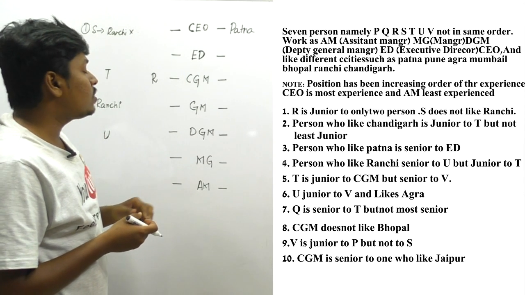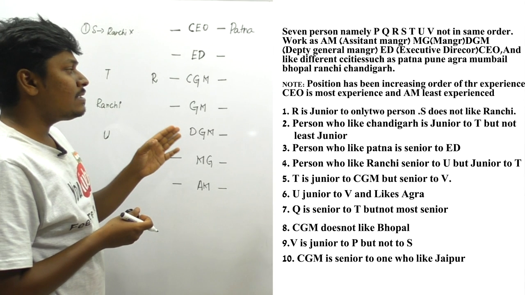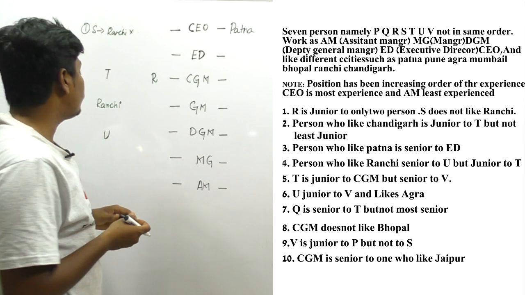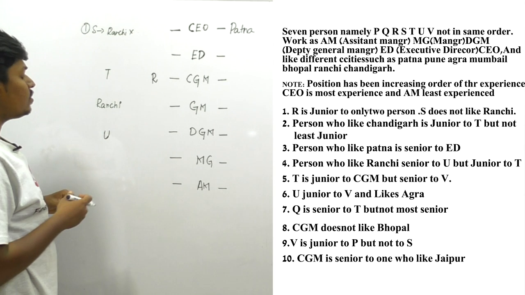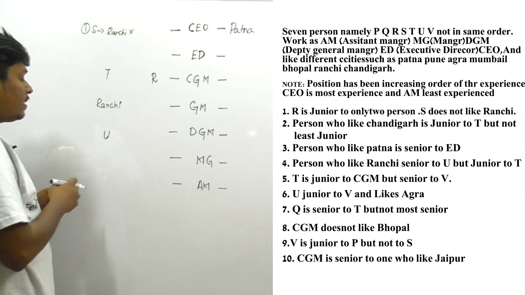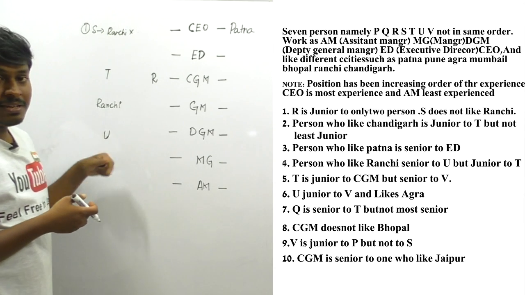Okay, but senior to V. So friends, they have clearly said one thing, that T is junior to CGM but senior to V. Okay, and if T is senior to V, I can say that V can come here or here, but definitely we can say that below T, V should come.